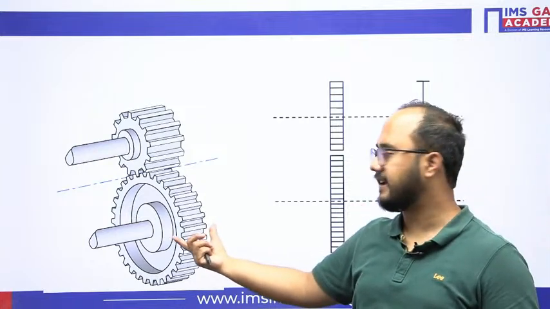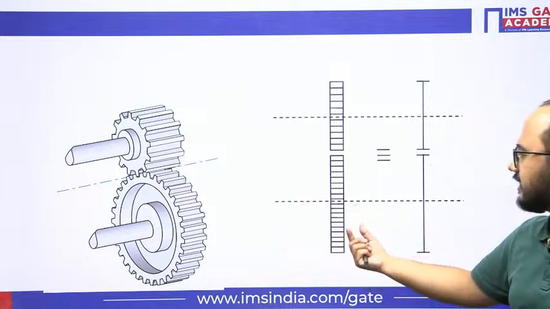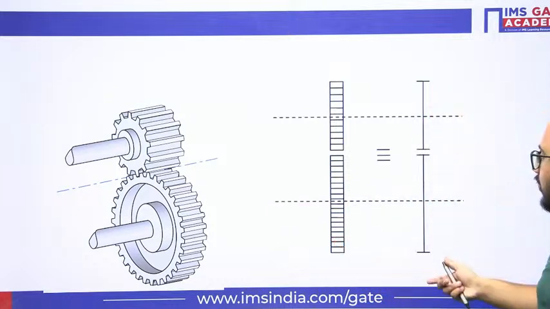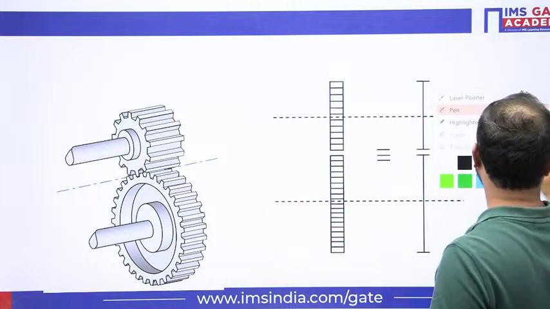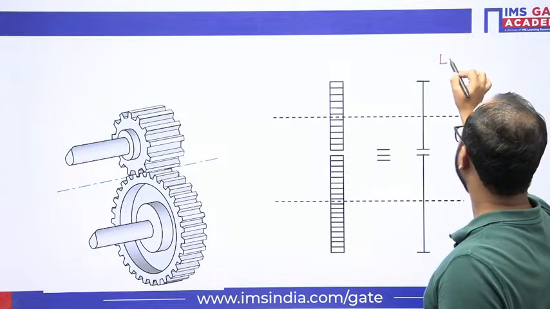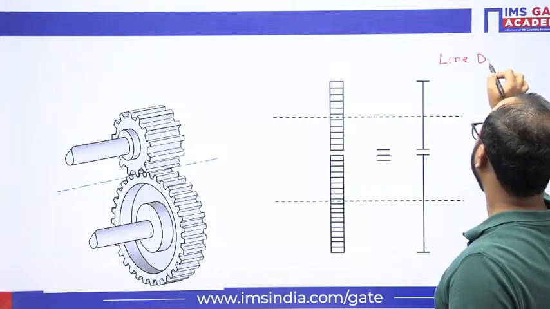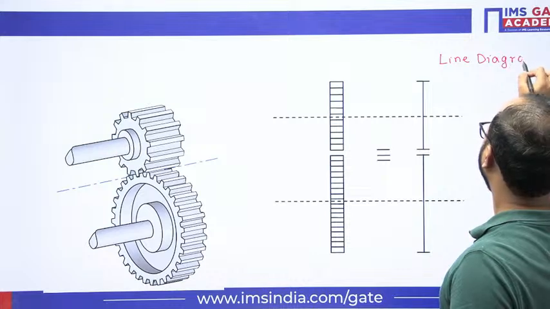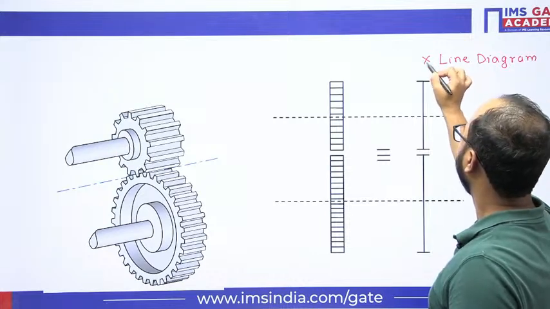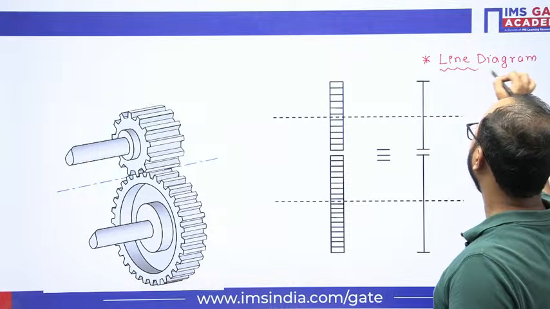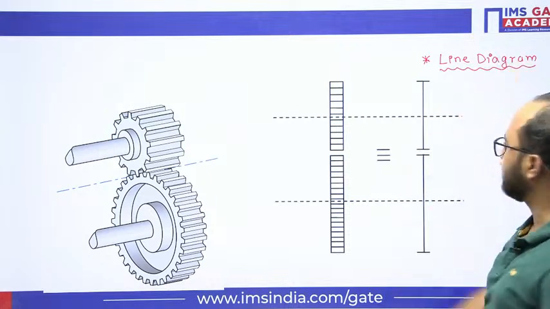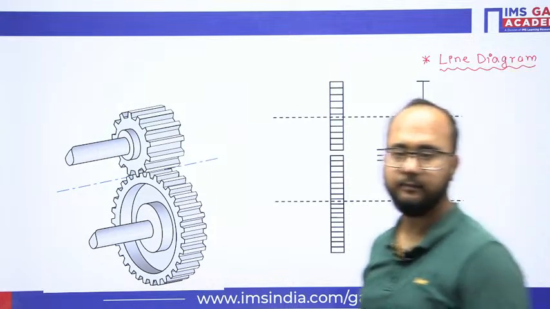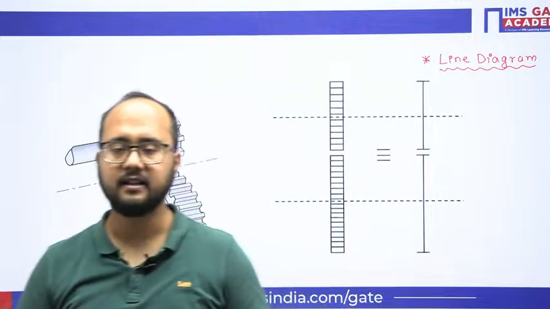This is the 3D diagram we have. This is the diagram we will see in the books, and this is what we call a line diagram. Clear? Is it clear, everyone?